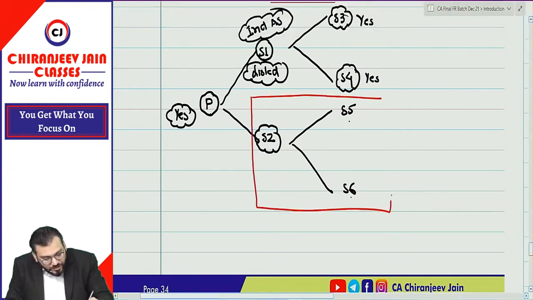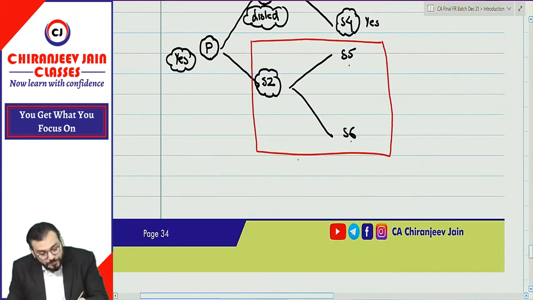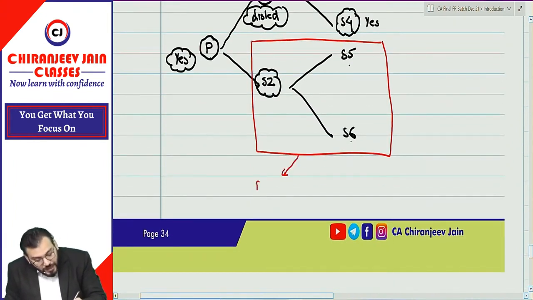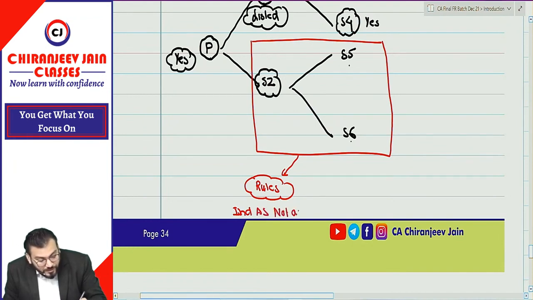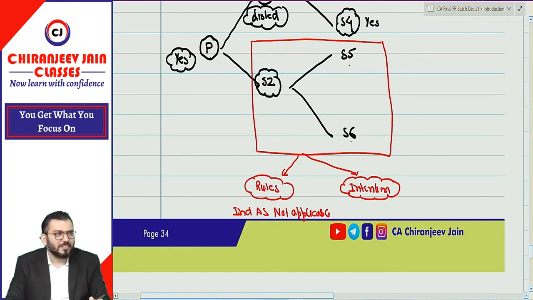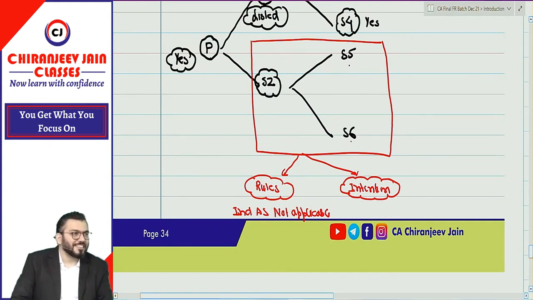So can I say for this company, as per rules, Ind AS is not applicable, but as per the intention of law, it is applicable?